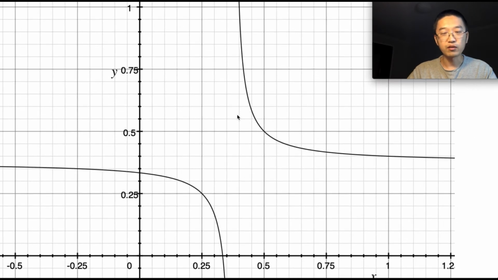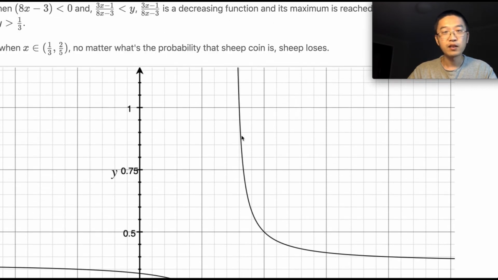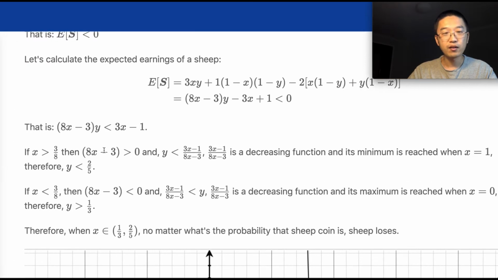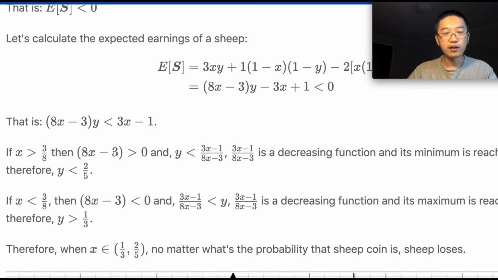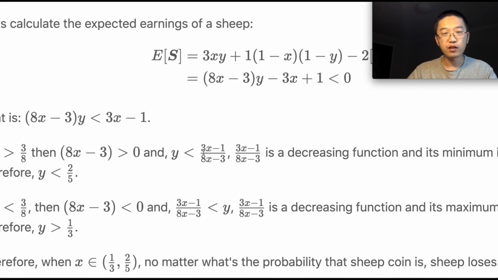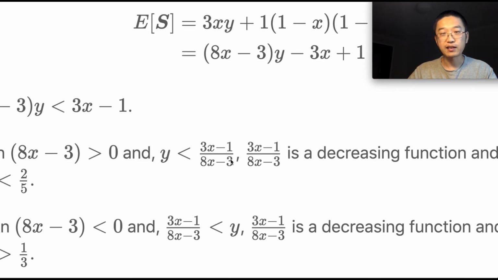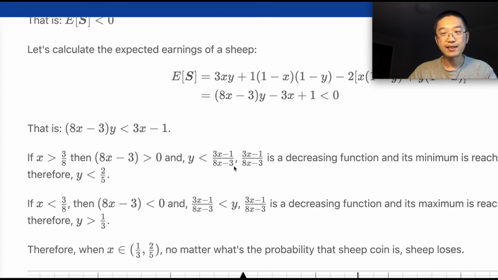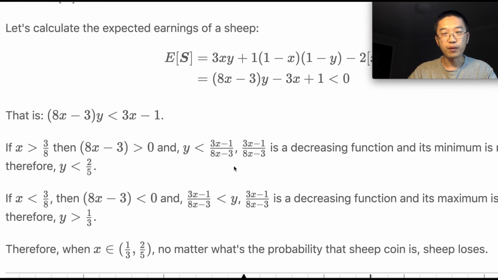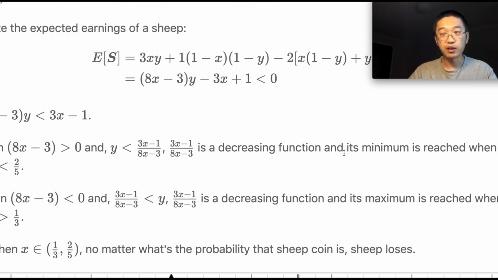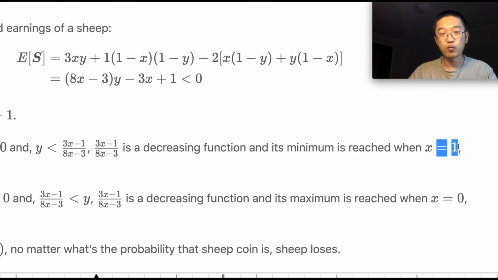The function goes to plus infinity and minus infinity at the value when x equals 3 over 8. So when 8x minus 3 is greater than 0, which is x greater than 3 over 8, this function has a minimum, because the function is a decreasing function, has a minimum when x is equal to 1.